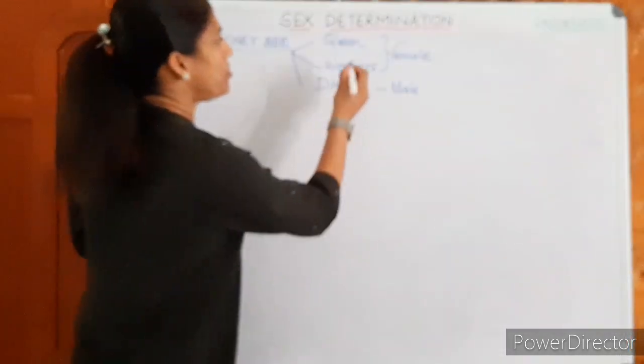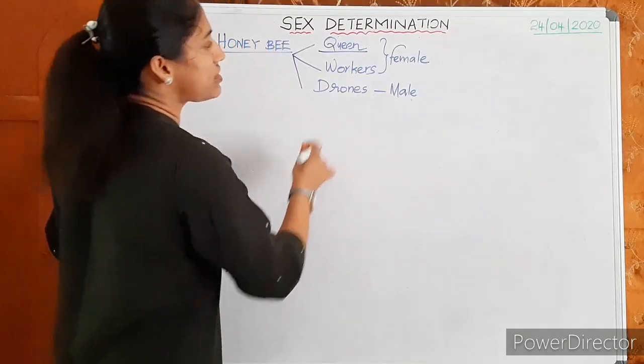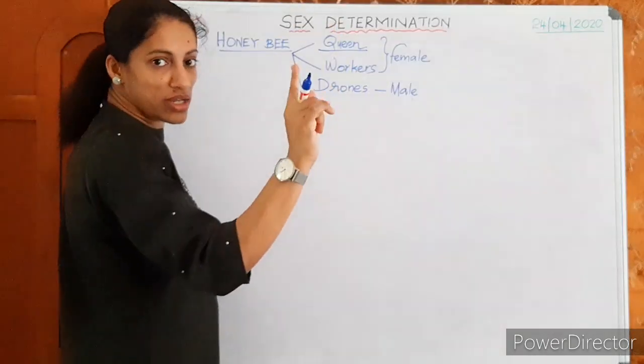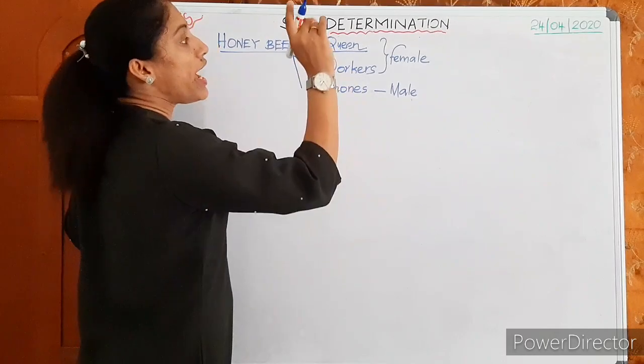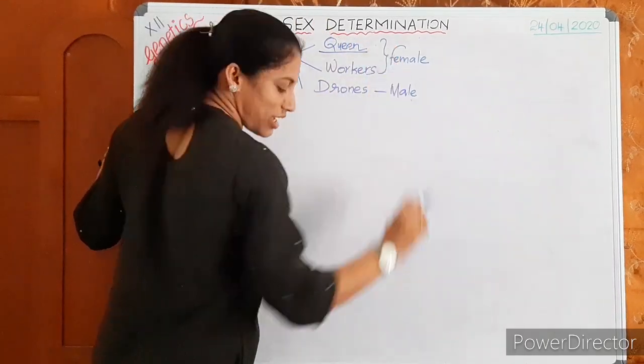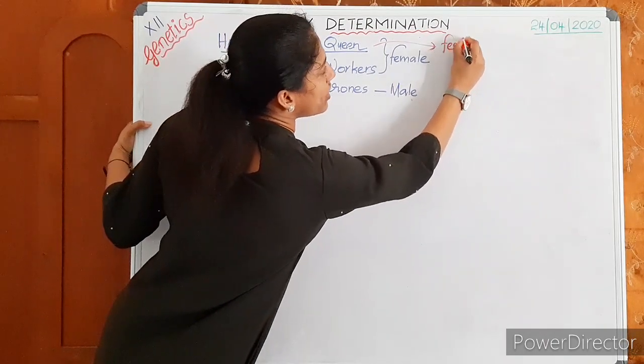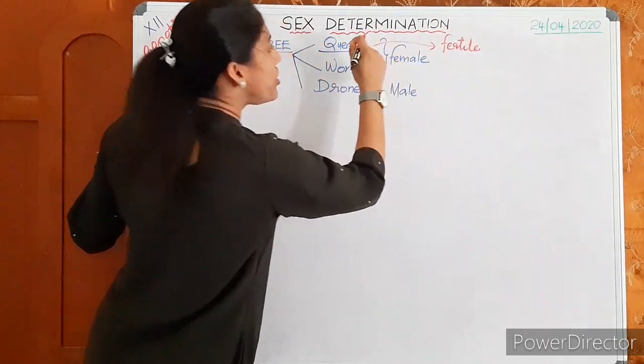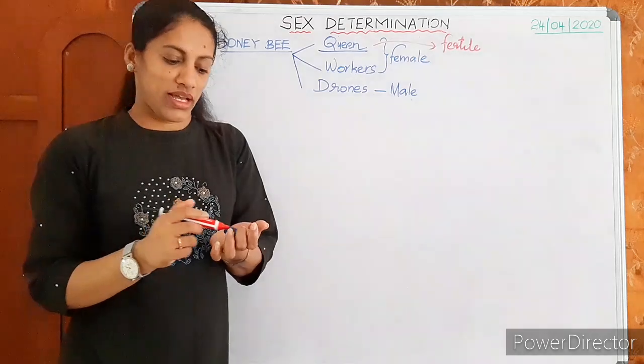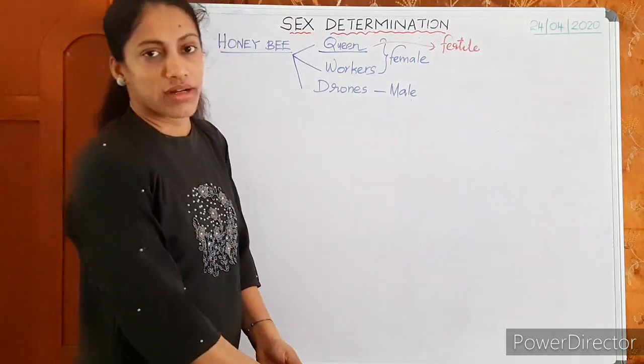Anyway, we are not going into those details. A queen is only one in a colony, a single member, and this is the only fertile female. Keep in mind, in a honeybee colony, only the queen takes part in fertilization or production of eggs.